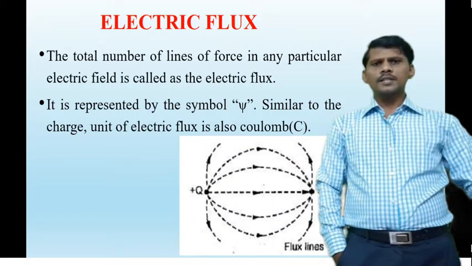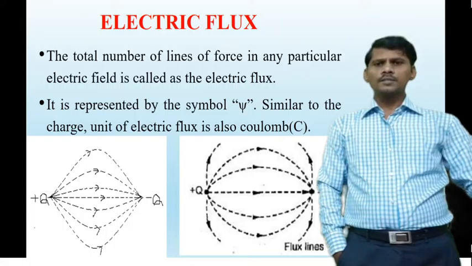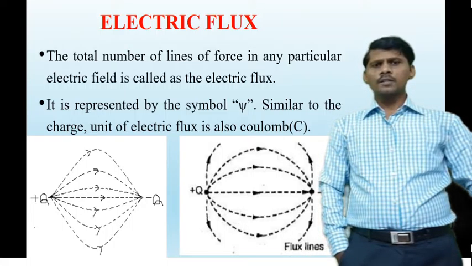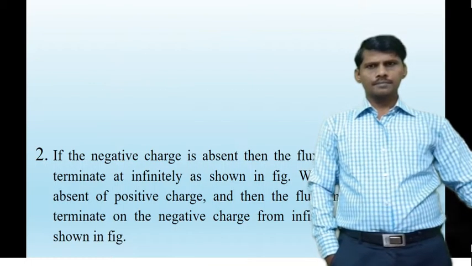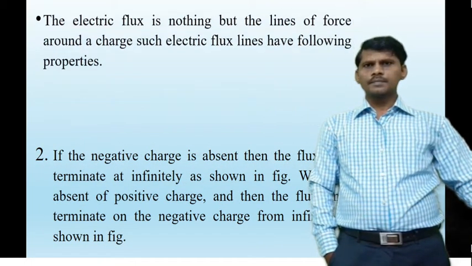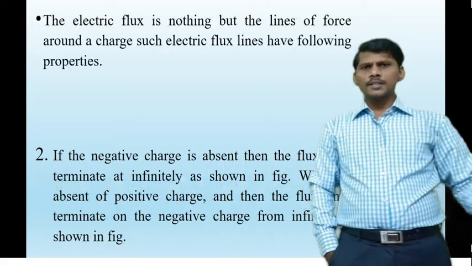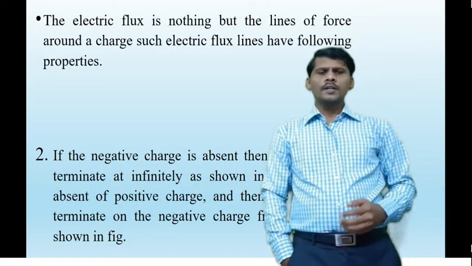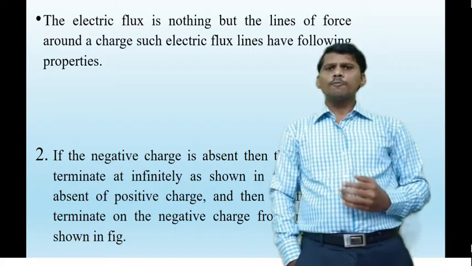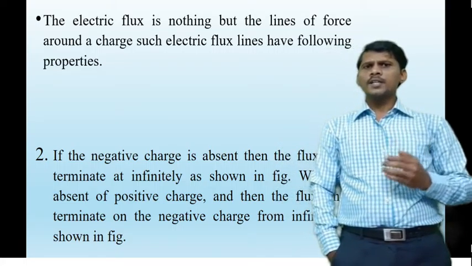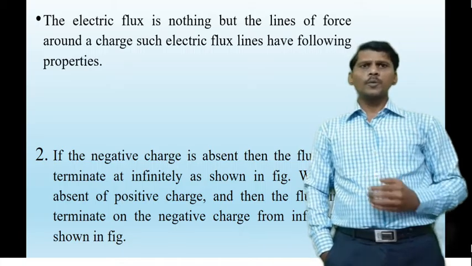So let us consider two charges, a positive charge and a negative charge. The electric flux is nothing but lines of force around a charge. Such electric flux lines have the following properties.